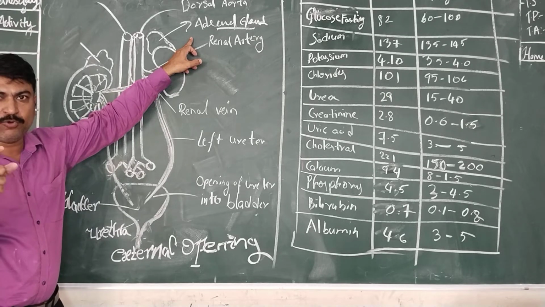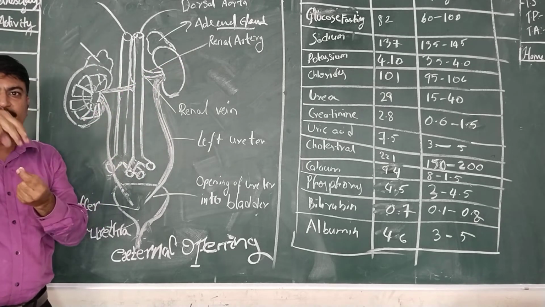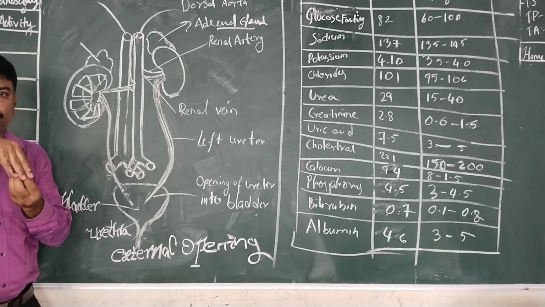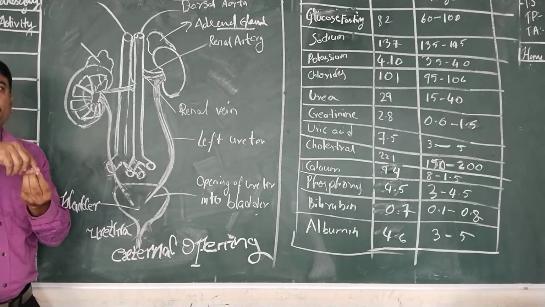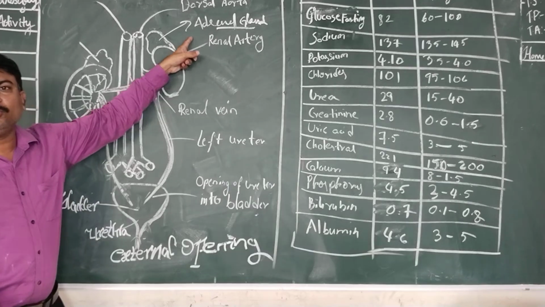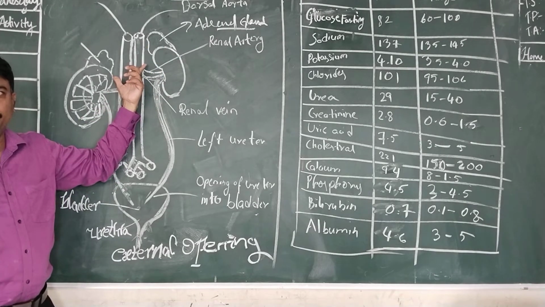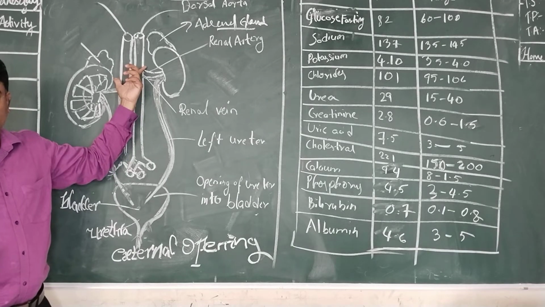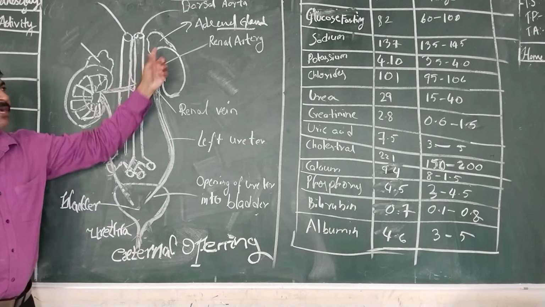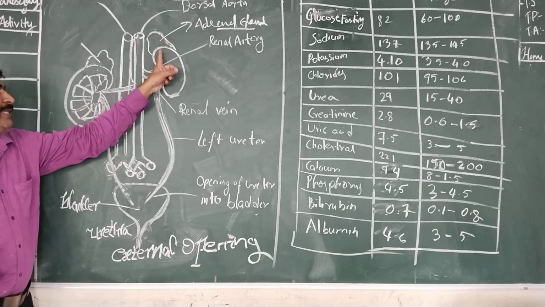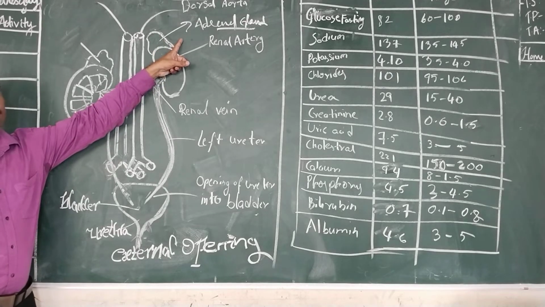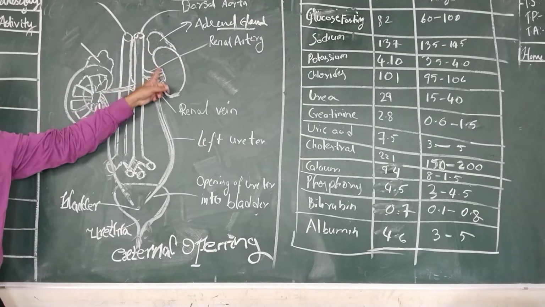If anyone has seen a goat's kidney, over the goat's kidney a white colored portion is placed. This white colored top portion is the adrenal gland. It is nowhere related to the kidneys. It comes under control and coordination. Since we are studying the external features, you have to know that the portion present over the kidney is known as the adrenal gland. It is nowhere related to the kidney.